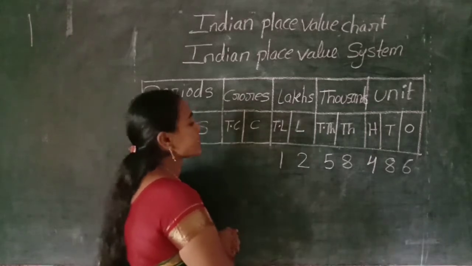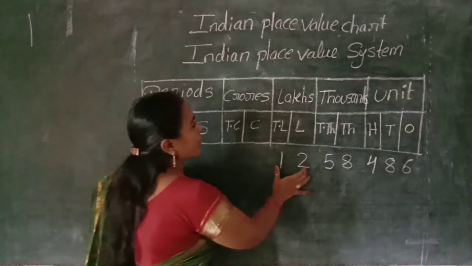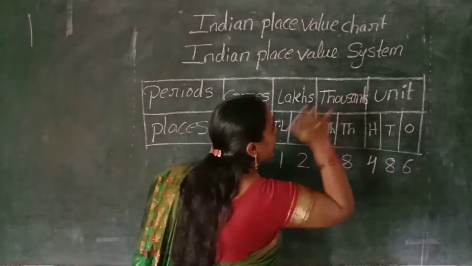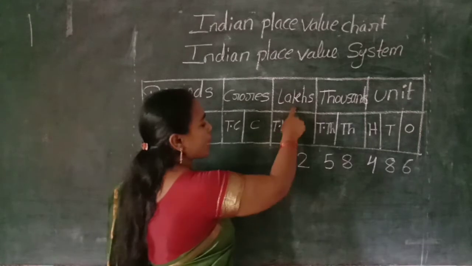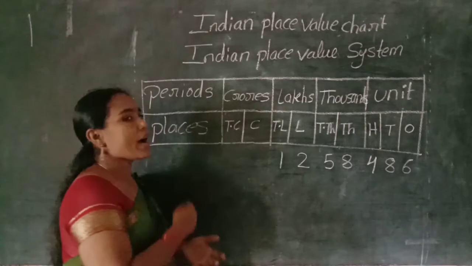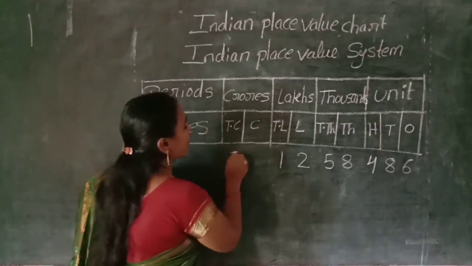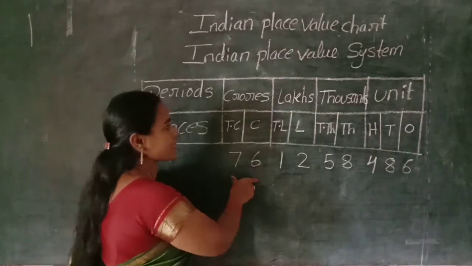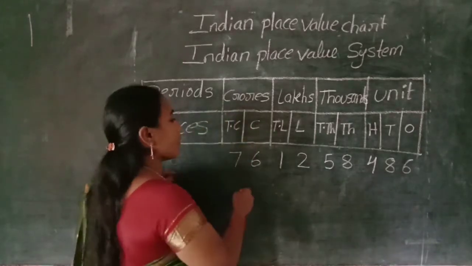So, how do you read this number? Same as before, read together with the period name. 12 lakhs 58,486. Have you understood? 12 lakh 58,486. Now I am adding two more digits in the crores place. For example, 7, 6, which is 76. 76 in which place? Crores place. How do you read this number?